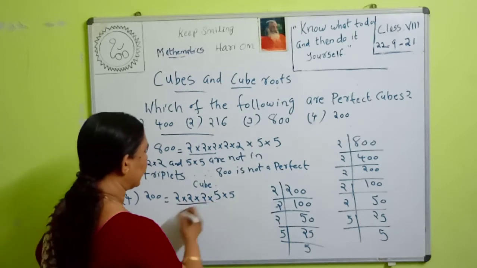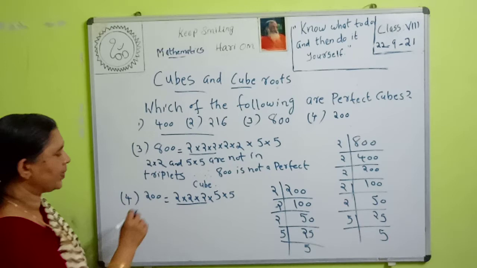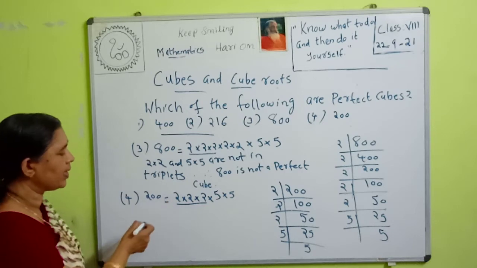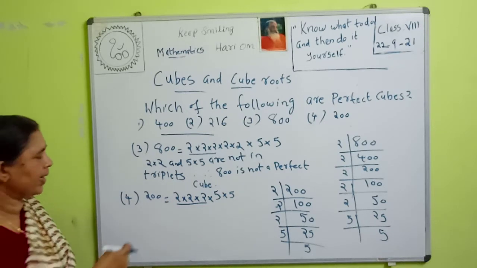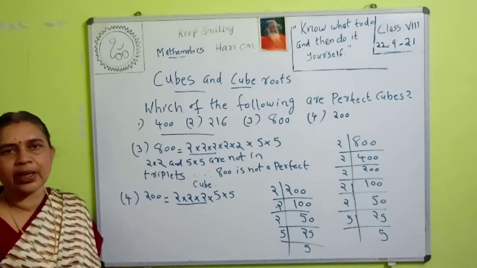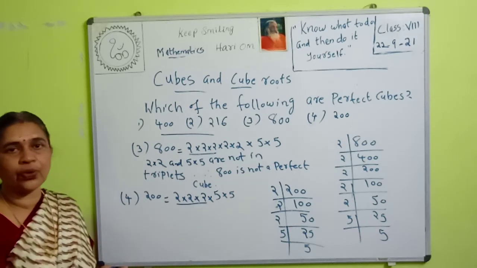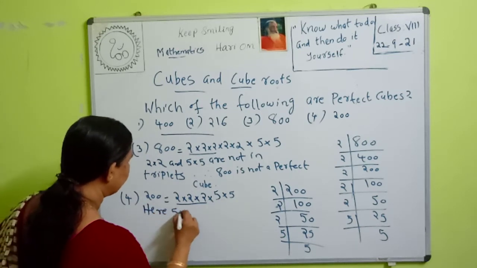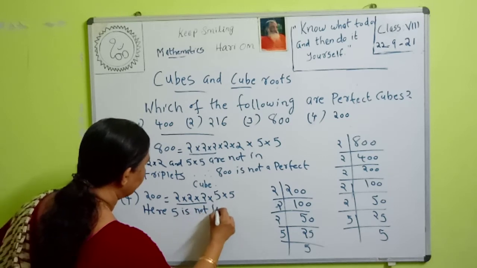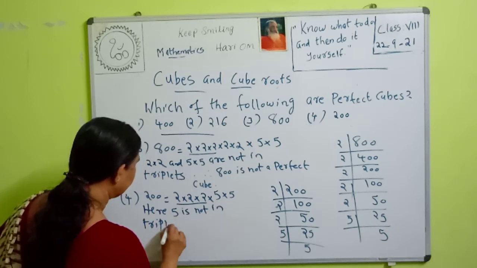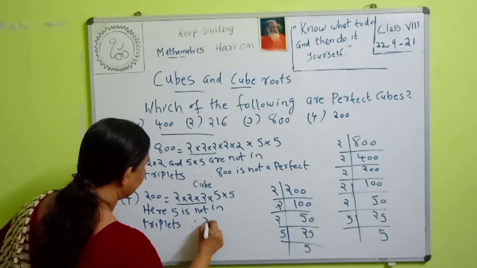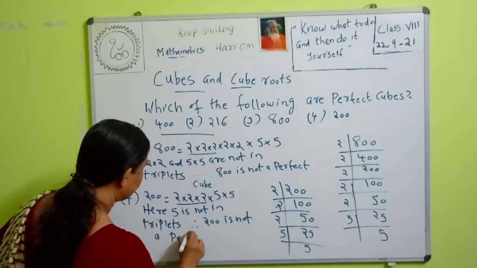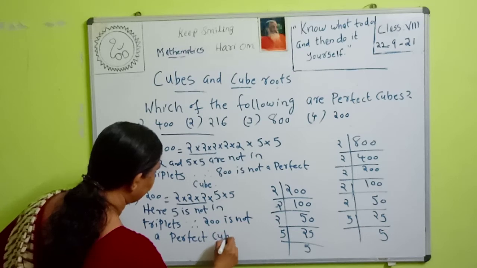Here this 2 is in triplets, but 5 is not in triplets. So is 200 a perfect cube, Devi? Here 2 is in triplets, but 5 is not in triplets. We cannot write 5 three times as a triplet. Therefore, 200 is not a perfect cube.